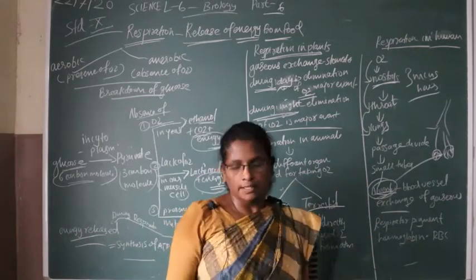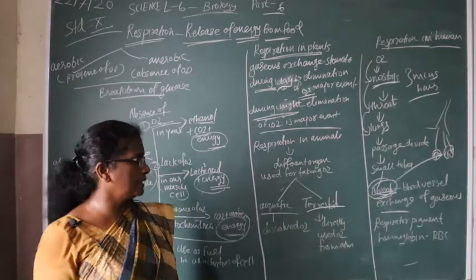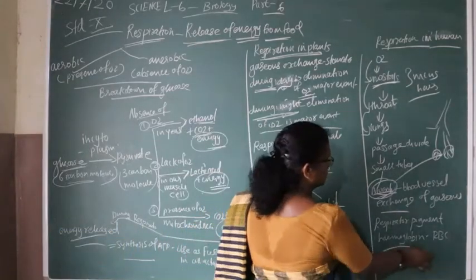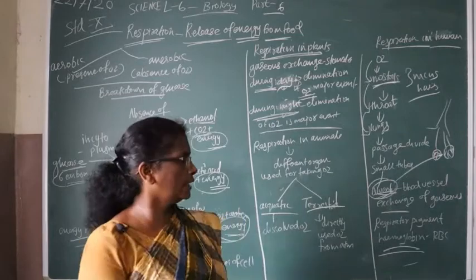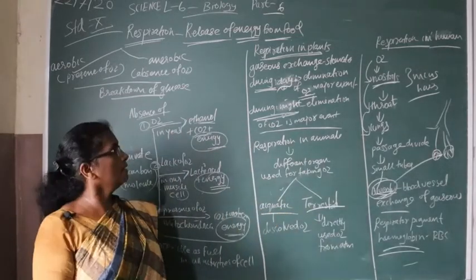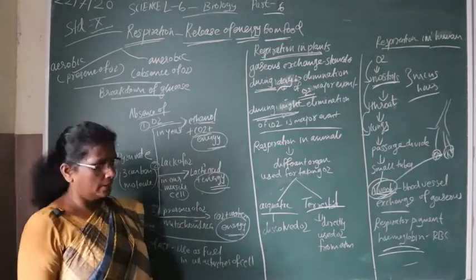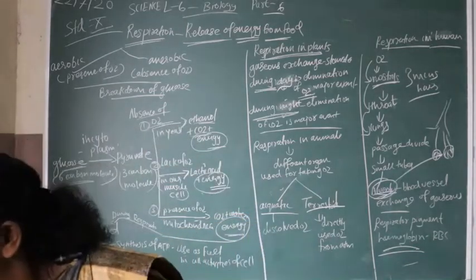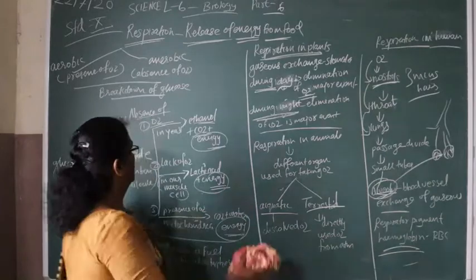The respiratory pigment in human beings is called hemoglobin. This hemoglobin is present in RBC. This is the respiration of human beings. Then next we will discuss transportation.